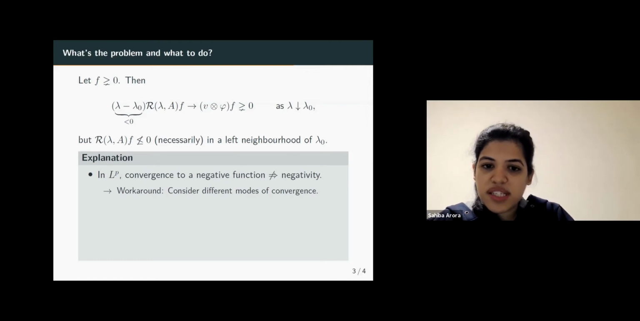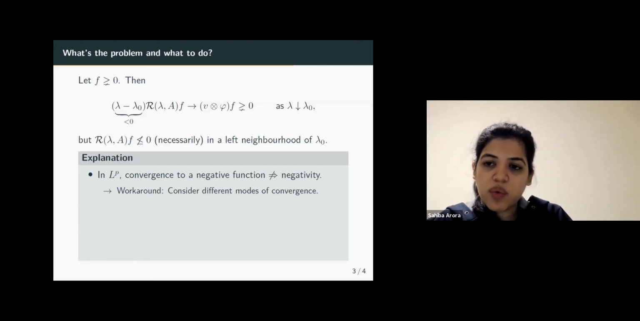And the workaround to this is that we consider different modes of convergence. Here, with the L^p convergence, we basically take the convergence in strong operator topology. So the workaround is to consider some stronger convergence in some other topology, which guarantees that convergence to a negative function would imply negativity in a neighborhood.